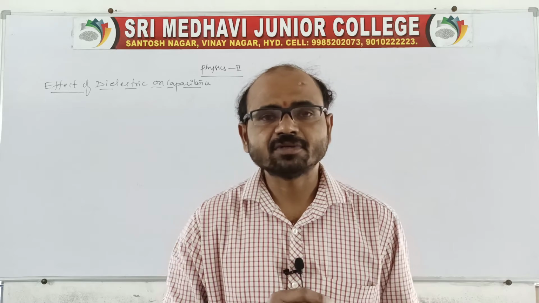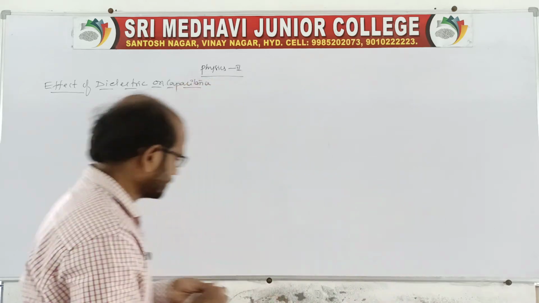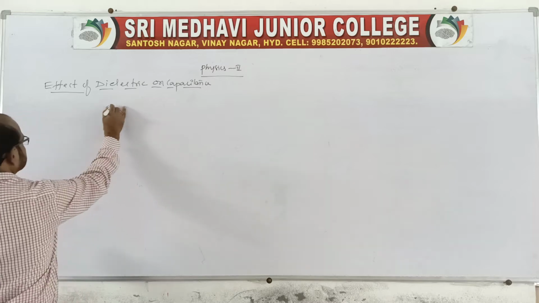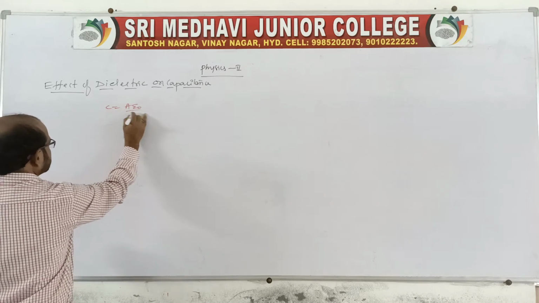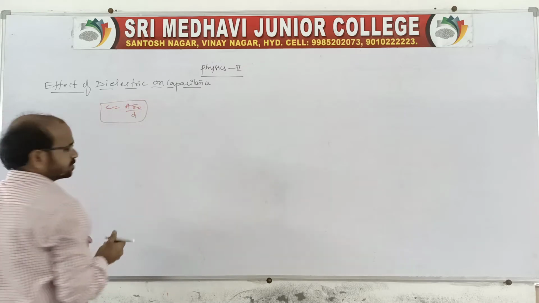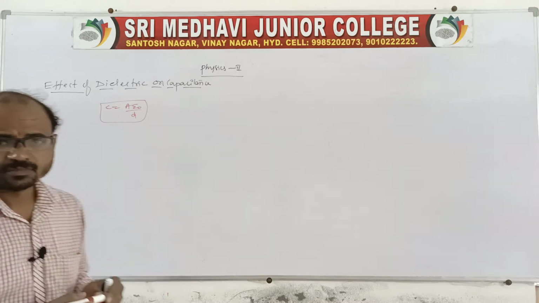So in the previous class, we finished the principle and working of a parallel plate capacitor. In that parallel plate capacitor, there is a formula: C is equal to A epsilon naught by D. You remember, C is equal to A epsilon naught by D. This is the parallel plate capacitor formula.